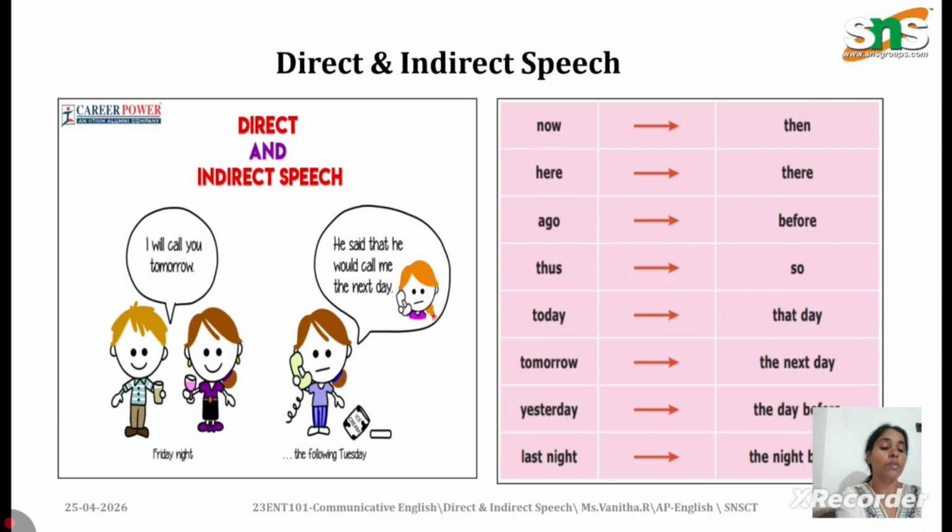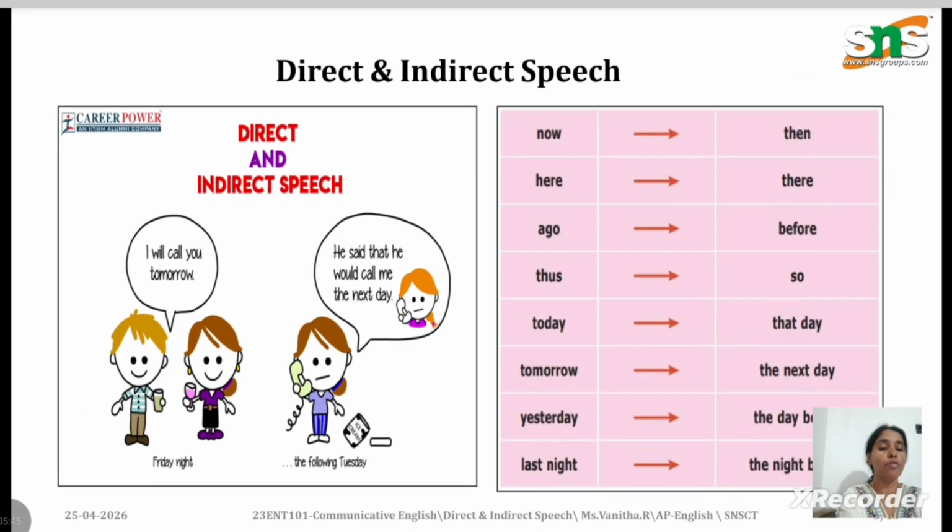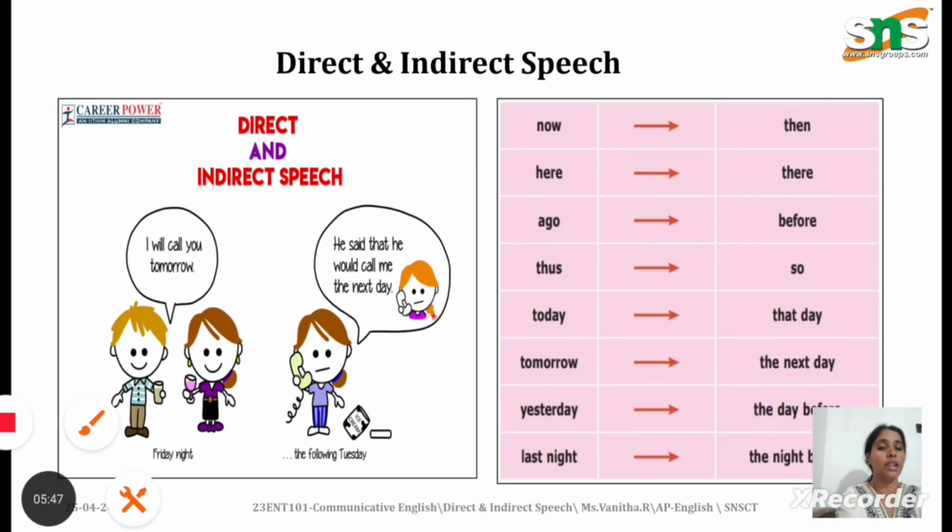The same modal verbs we are going to use, but in the next form. So will becomes would, can becomes could, may becomes might. This is another thing that you should remember, apart from all the changes that we do in direct indirect speech. Okay, so we have more rules. Let us discuss in the next video.